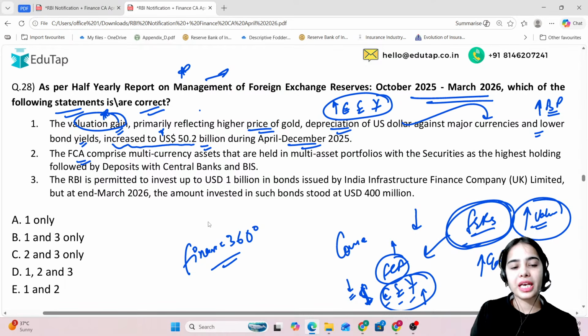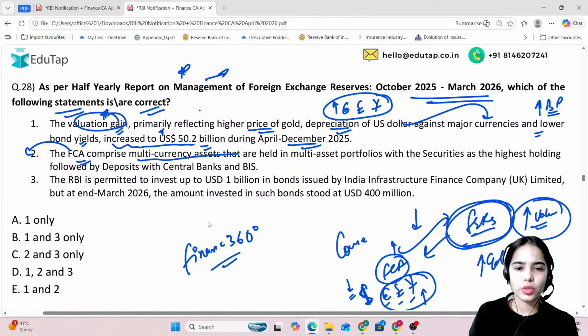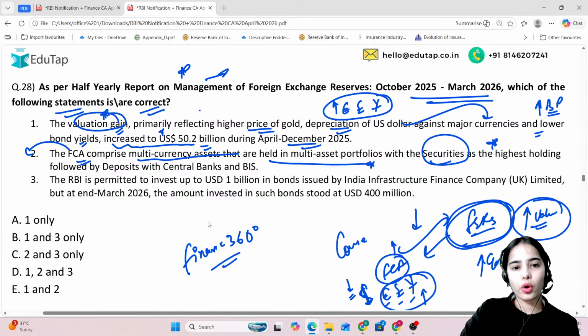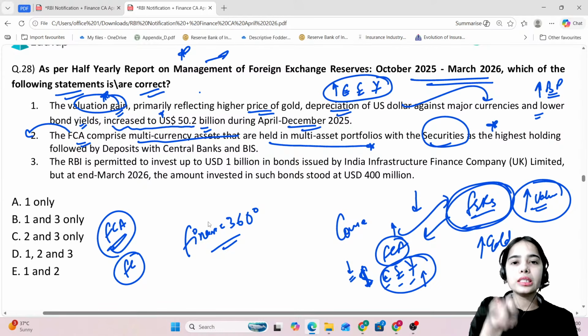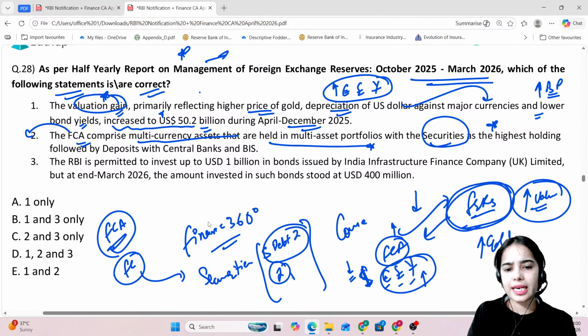The foreign currency assets comprise multi-currency assets. In the foreign currency assets under the foreign exchange reserves, the RBI is holding dollars, euro, pound sterling, Japanese yen, and other currencies also. They are held in multi-asset portfolios with securities as the highest holding. RBI is not holding the currency as such. RBI will invest this currency in different securities like sovereign debt instruments or other instruments backed by the governments of different countries. So securities are the highest holding, followed by deposits with central banks and BIS.